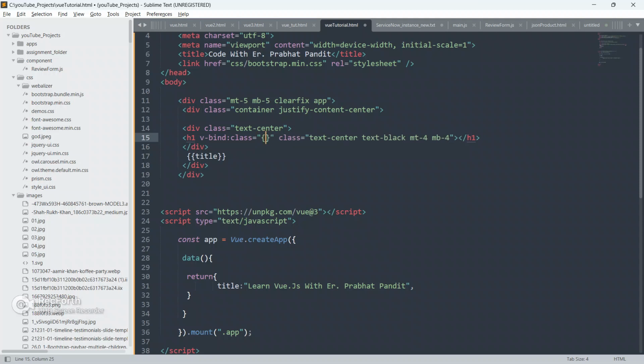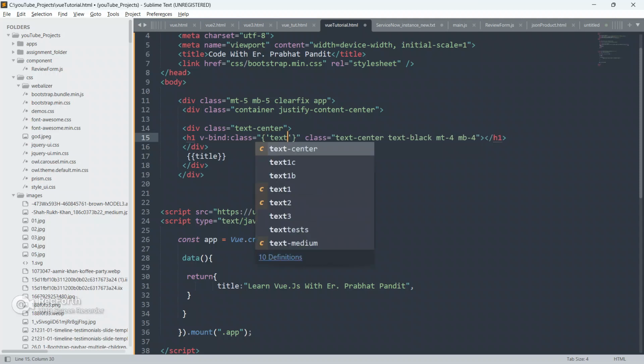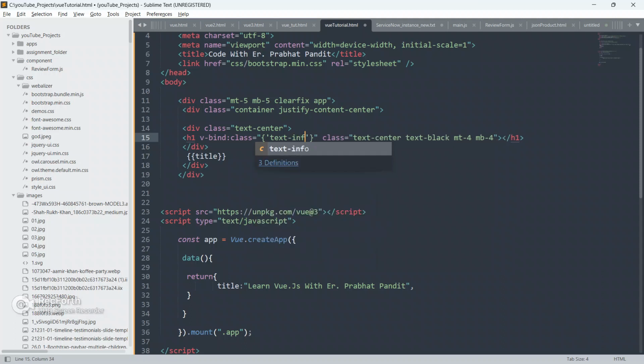I will use v-bind, and I'm gonna put curly braces. I have already told you, whatever you write inside the curly braces will be considered as an expression, and it will be evaluated by the Vue.js compiler. So we are gonna put a class text-info.